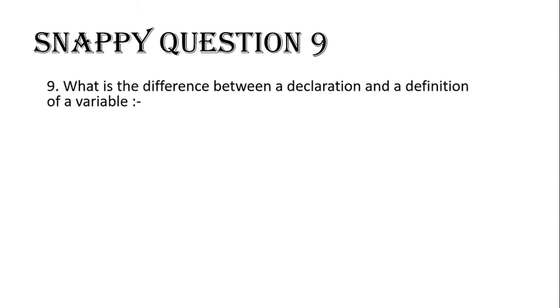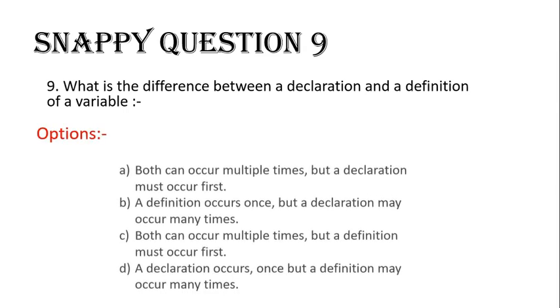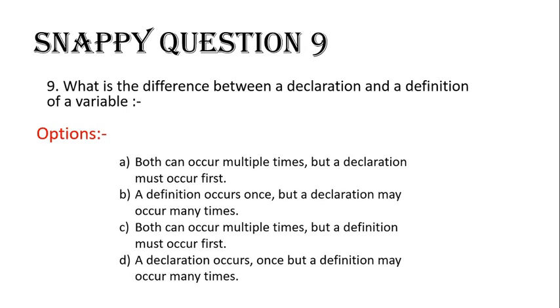Here is Snappy question 9. For this question, you have 10 seconds to answer. What is the difference between a declaration and a definition of a variable? Is it A, both can occur multiple times but a declaration must occur first? B, a definition occurs once but a declaration may occur many times? C, both can occur multiple times but a definition must occur first? Or D, a declaration occurs once but a definition may occur many times? And your time starts now.